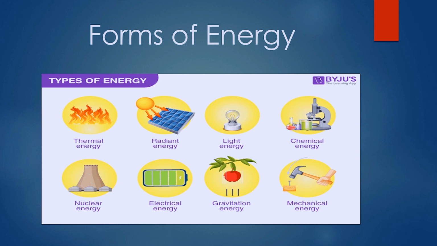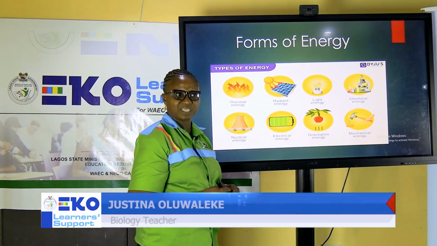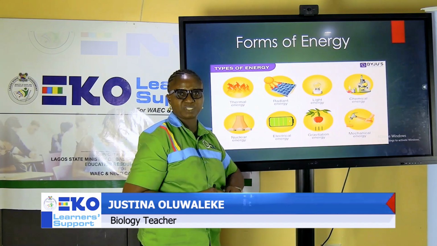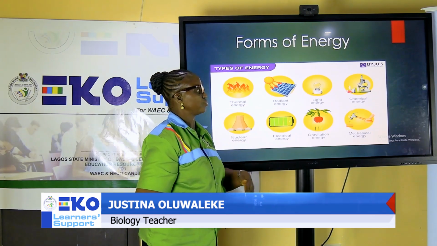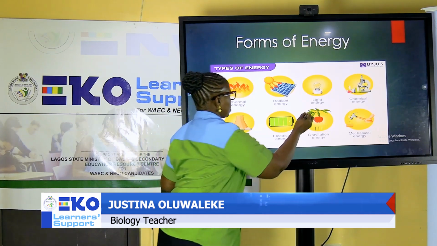It can be gravitational energy. I mentioned earlier on the mechanical energy, or we even transform it into light energy or chemical energy. Do we have this in living things? Yes. Different activities that we call metabolism enable us to carry out one or two or even all of these forms of energy.